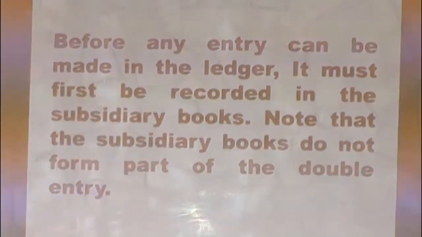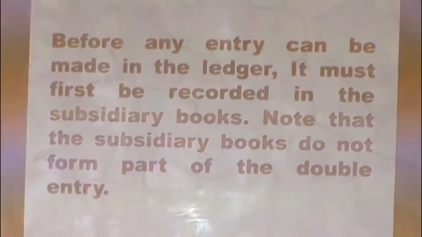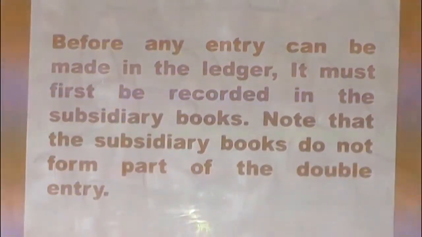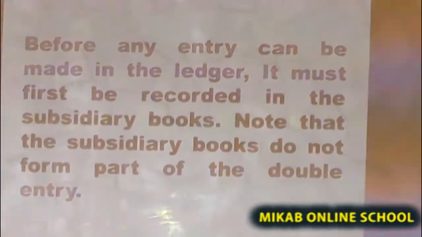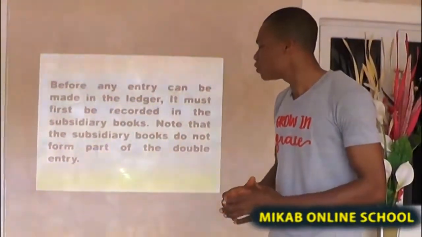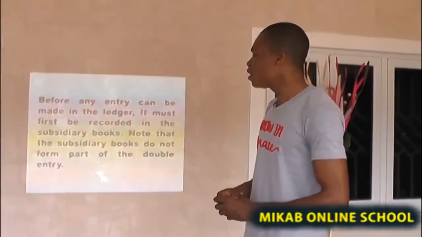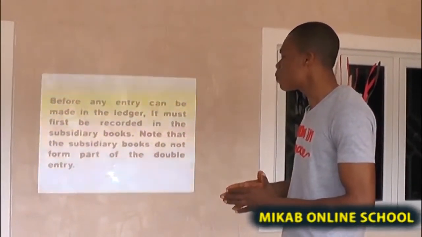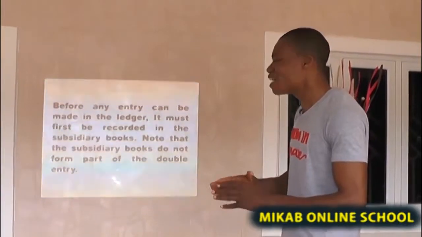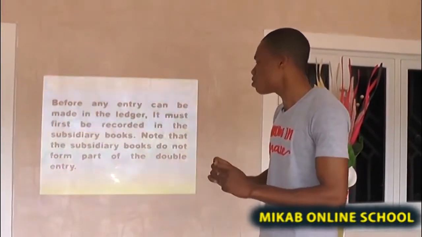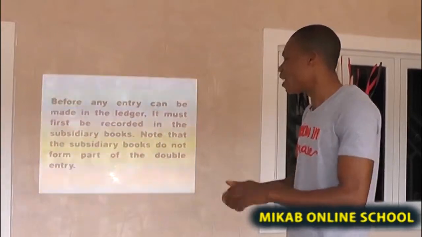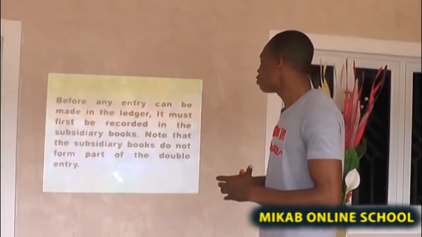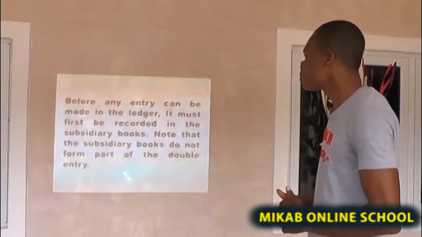Take note of this, that the subsidiary books do not form part of the double entry principle. Like I was explaining to you in the previous class, if you have subscribed to our channel and you have been following, you will understand that in the previous lesson we discussed the source of documents, and we said that the source of documents are not part of the account, but are just a source of documents to the account itself. So subsidiary books do not form part of the double entry system.